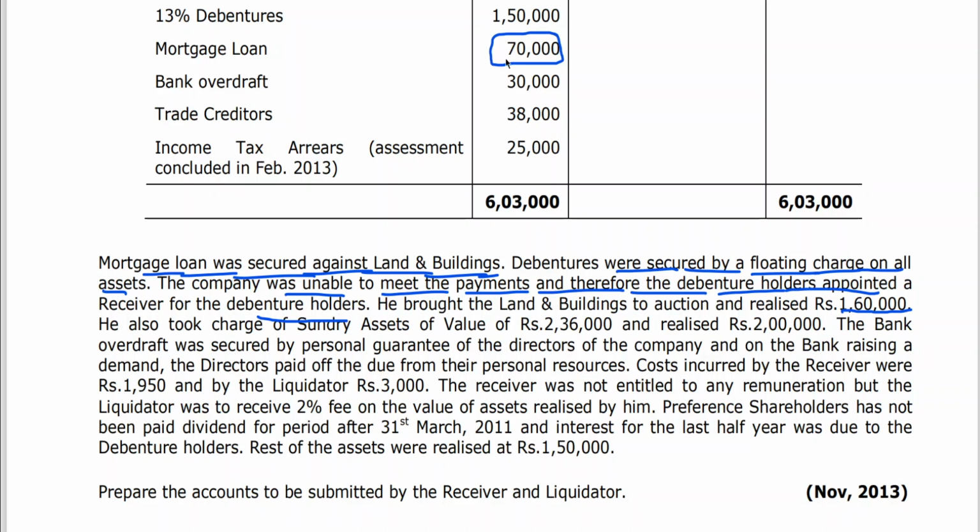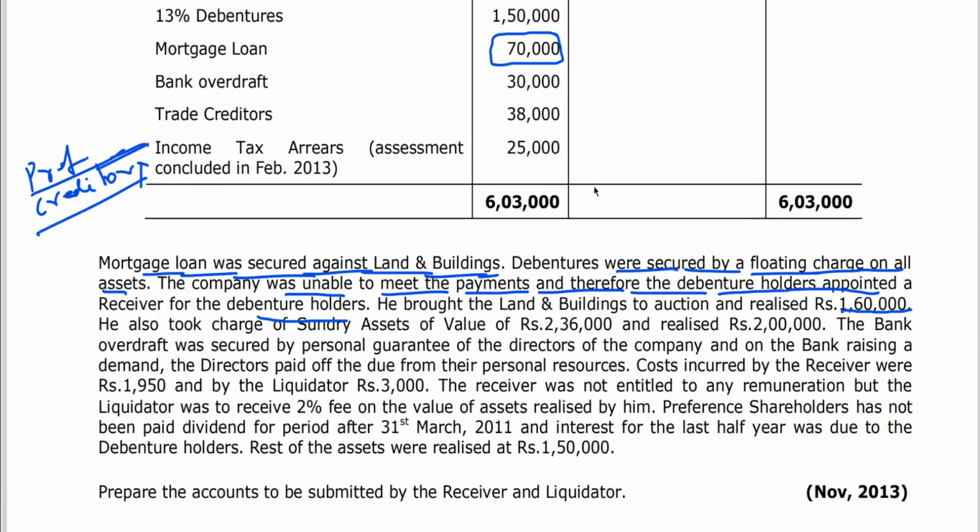So prior to making payment to debenture holders or preferential creditors, you know that preferential creditors have priority of payment before you make payment to debenture holders. Here income tax is nothing but preferential creditors. You can take them as having preferential payments. So out of 1,60,000, 70,000 will be adjusted. 1,60,000 minus 70,000 means you'll be getting 90,000. This 90,000 is the amount that is available with the receiver.